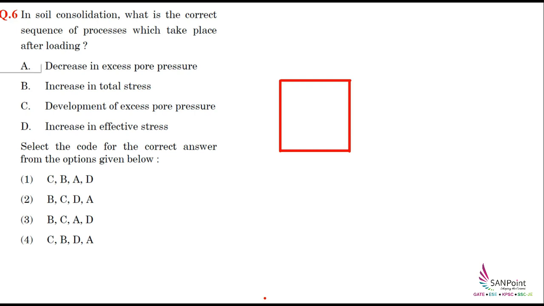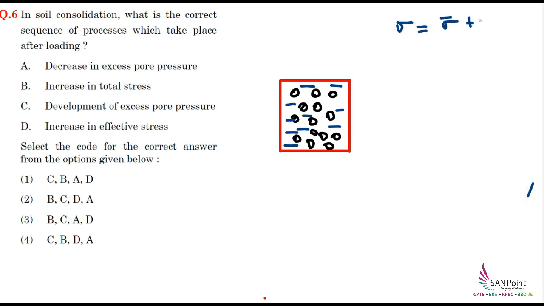So this soil sample will be containing what? It will be containing soil particles or solid particles, as well as water will be present inside it. And we know that the total stress is the effective stress plus pore water pressure. That means some of the stress is taken care of by the water and some of the stress is taken care of by the solids as well.